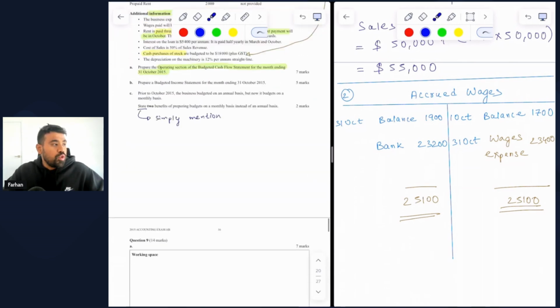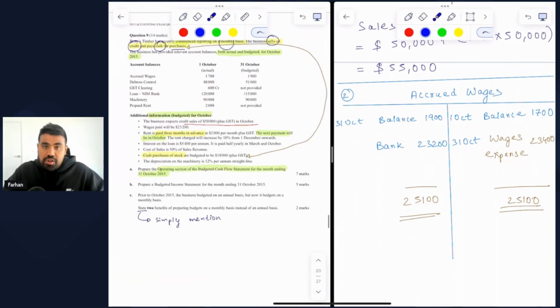However, we still have other complications to solve. Now, if you check the account balances that are given to us, you can see that we have an opening balance for accrued wages on 1 October of 1,700 and a closing balance of 1,900 at 31 October.